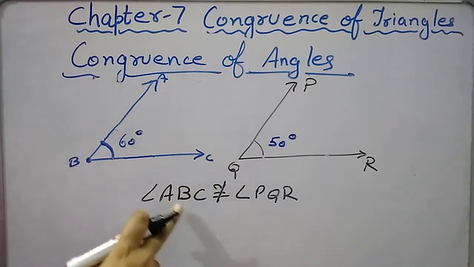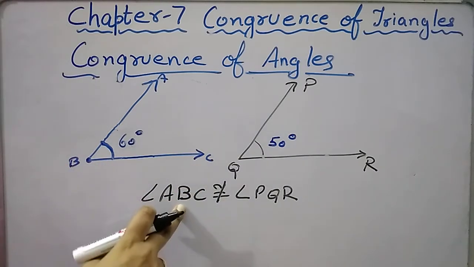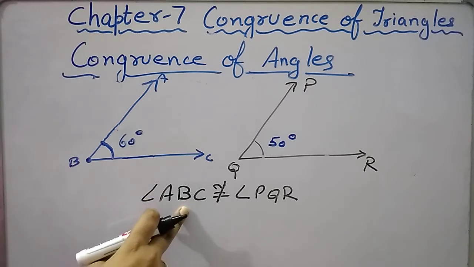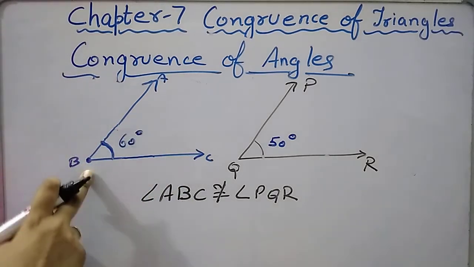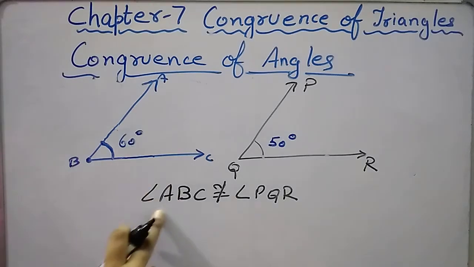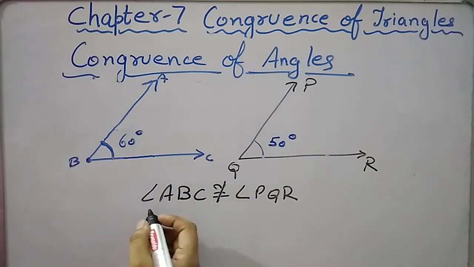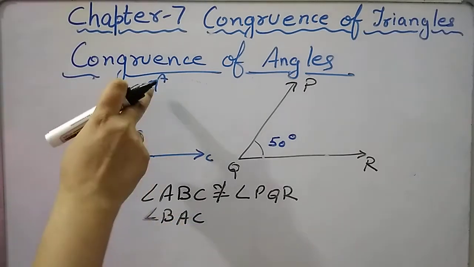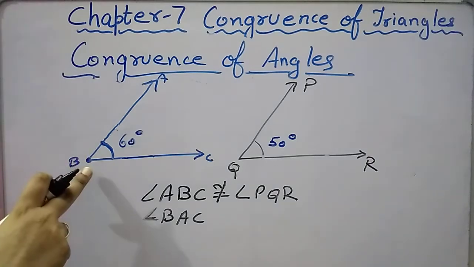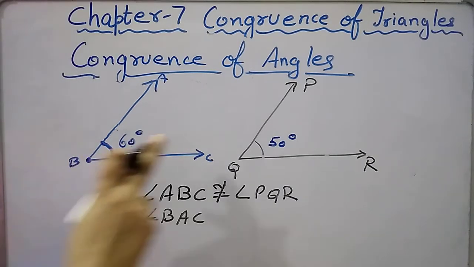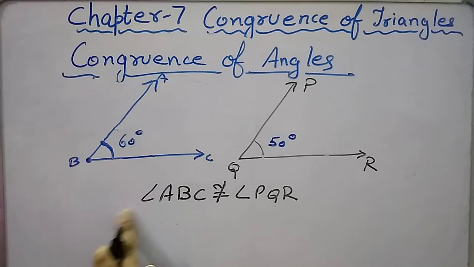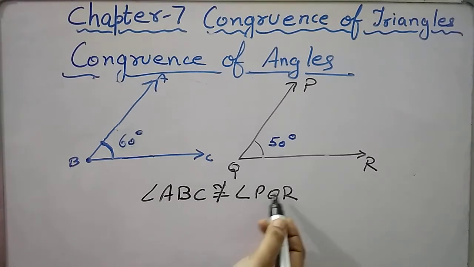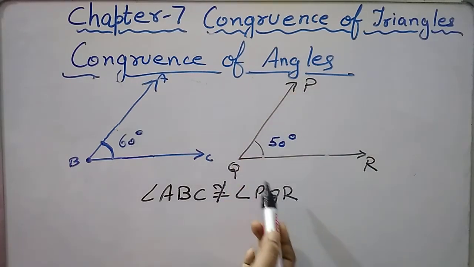Now you can see the vertex P is written in between, because whenever we want to represent any angle, that particular angle's vertex should always come in between in your name. You cannot write it as angle BAC because you are not talking about the angle formed at vertex A. You are talking about the angle formed at vertex B, so you will always write ABC. That is why I had written angle ABC is not congruent to angle PQR, because in this one the angle is formed at vertex Q.